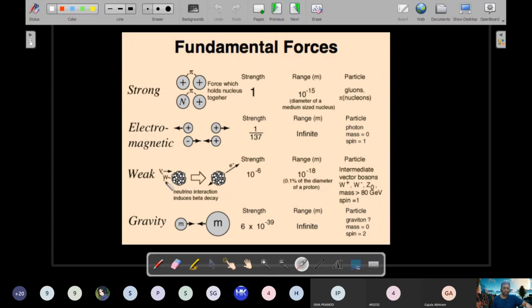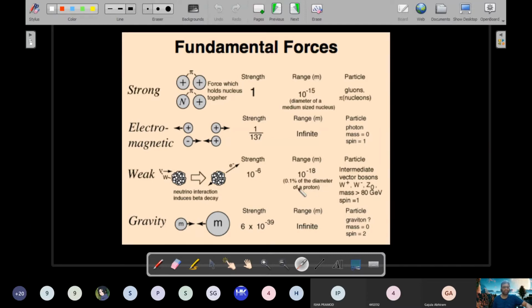And then weak nuclear force. This weak nuclear force also occurs inside the nucleus, but only for a small duration. This is not a permanent force. This occurs during a nuclear reaction called beta decay, which you will study during nuclear physics. Neutrinos are the particles which are emitted during a beta decay, and at the time of being emitted, they will be bound by the nucleus using this weak nuclear force. And as the term suggests, it's weak because in comparison to the strong one, this is a million times lesser in strength. And also the range is even smaller.